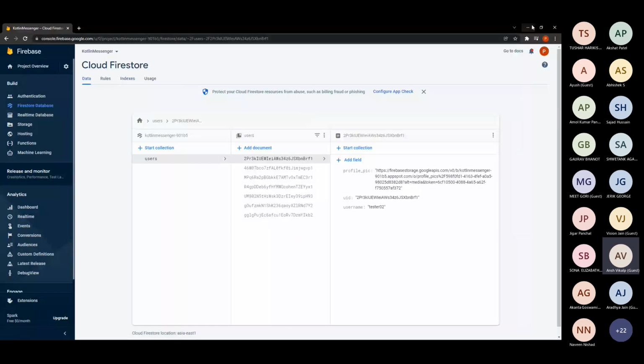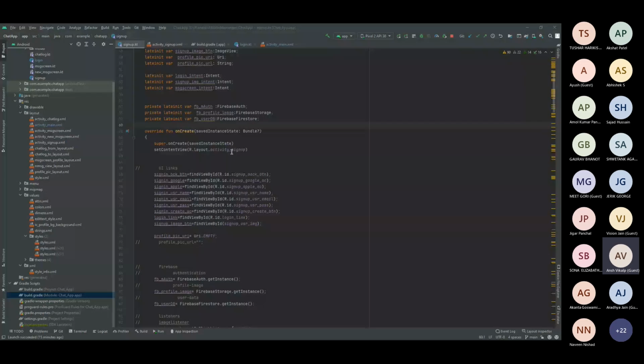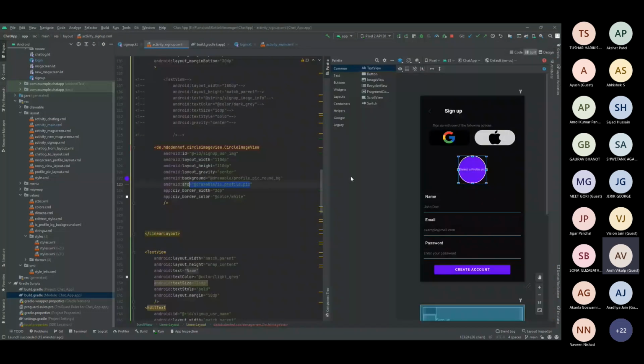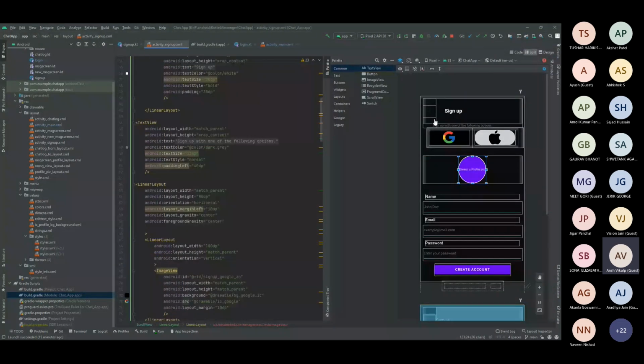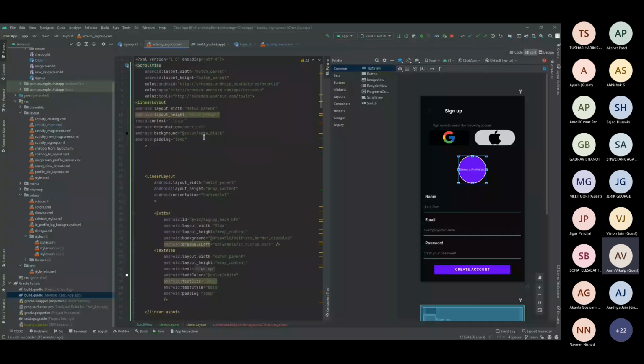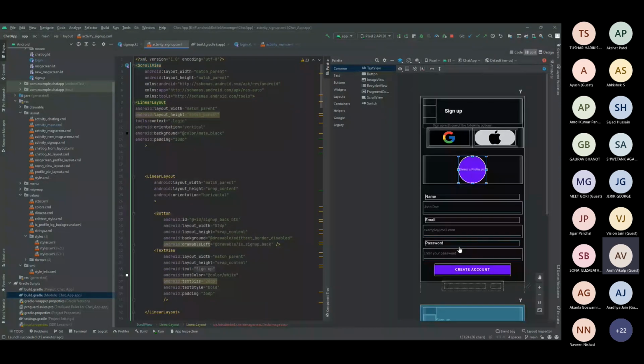Yeah, so here I will tell you, it's all the same, like whatever the sign in page. Here you can see, this is basically again the same, whatever static text you're seeing is all text view. Okay, like here for example, again I have used a scroll view layout. Inside I have a linear layout, so this whole thing is inside of a scroll view.